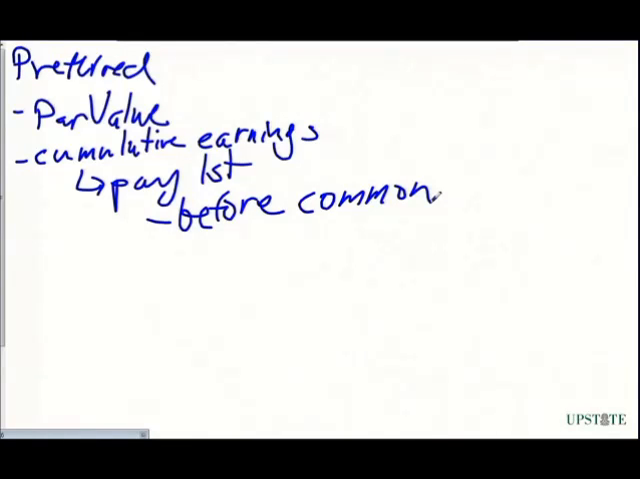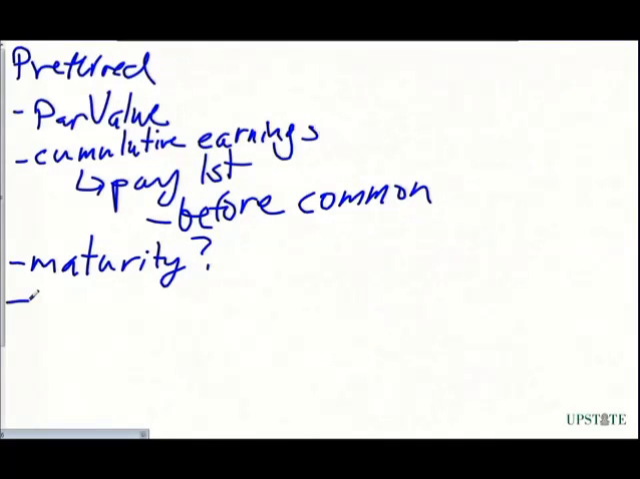Now, with this being said, another feature is maturity. We do not have a maturity with preferred stock. It's not like a bond where we pay out payments for 10 years. Most of the time, preferred stock is not going to have a specific maturity.